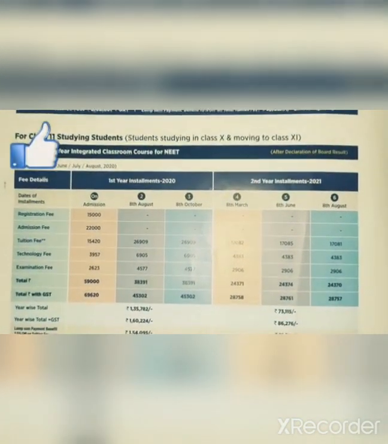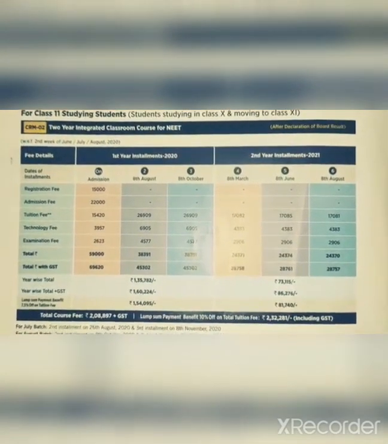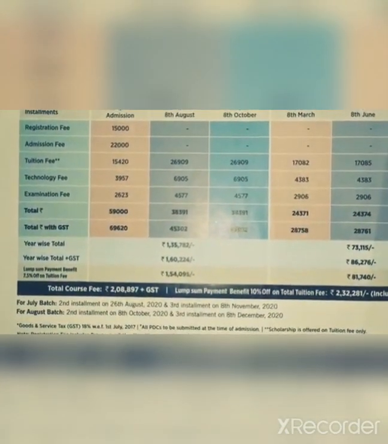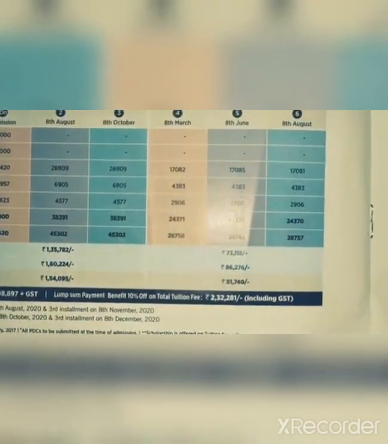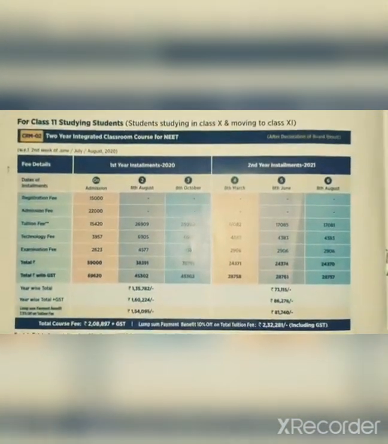And this is for the class 11th studying student. I will suggest you pause the video and read all the stuff written there, and the total course fee is 2,08,000 plus GST. And as usual you can read all the stuff.